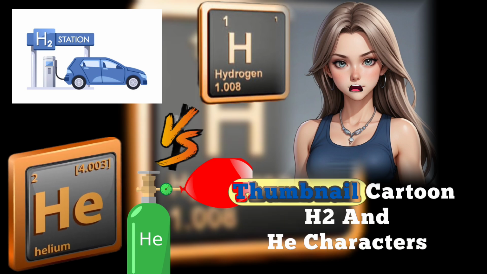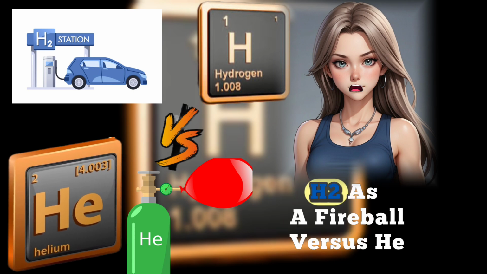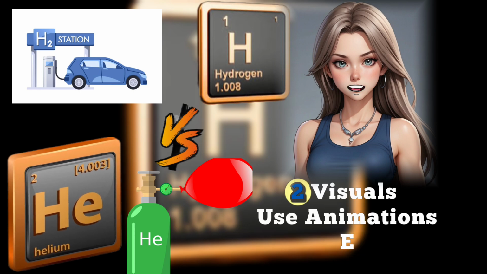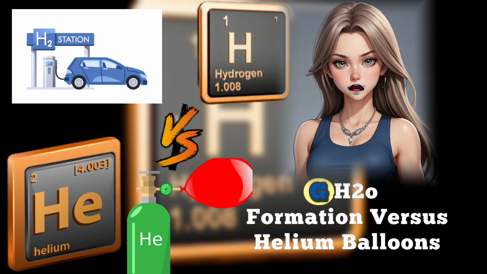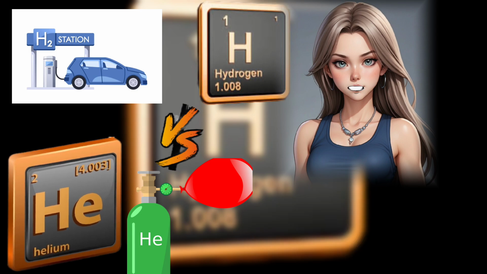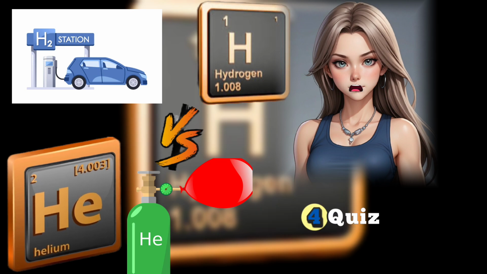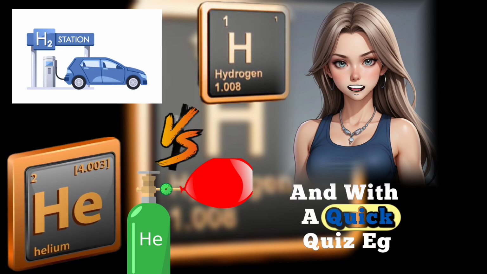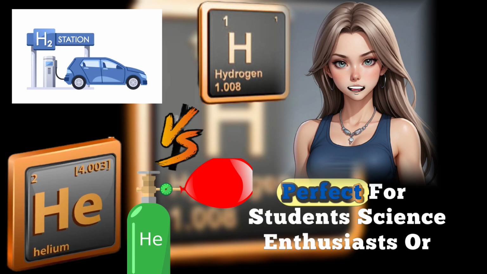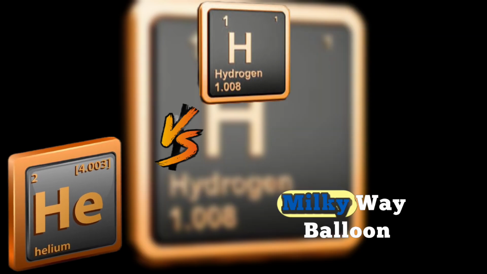Hashtag YouTube video tips. 1. Thumbnail: cartoon H2 and He characters battling, e.g. H2 as a fireball versus He as a lazy balloon. 2. Visuals: use animations, e.g. H2O formation versus He balloons. 3. Fun demo: show helium's voice-changing effect. 4. Quiz: end with a quick quiz, e.g. which element powers the sun? Perfect for students, science enthusiasts, or curious minds. Milky Way balloon.